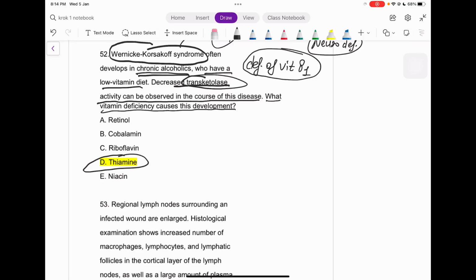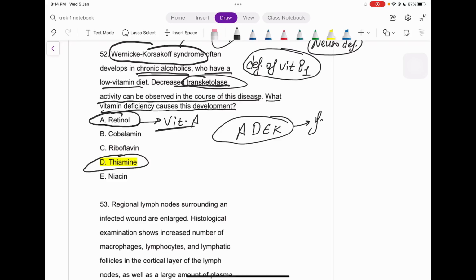Let's move towards the other options. So retinol, what is retinol, guys? This is vitamin A. And always remember, guys, A, D, E, K. What are these? These are the fat soluble vitamins. They have more storage inside the body, because they are fat soluble, so they can live in the liver.